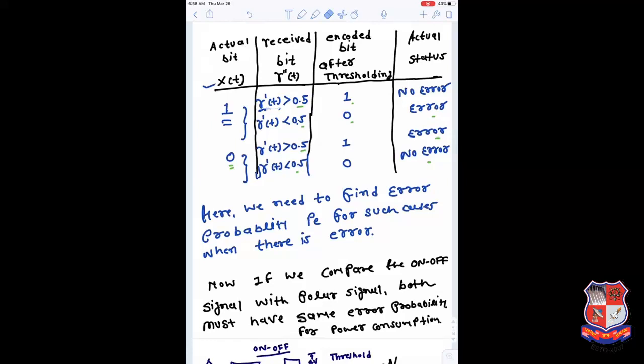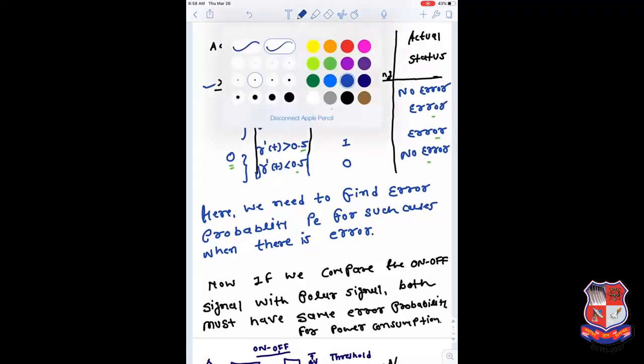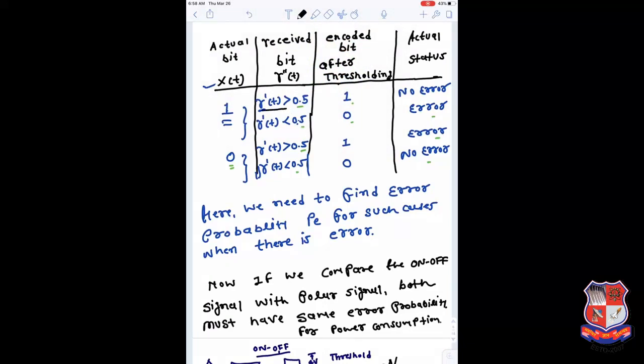So if R dash of t is greater than 0.5 here,